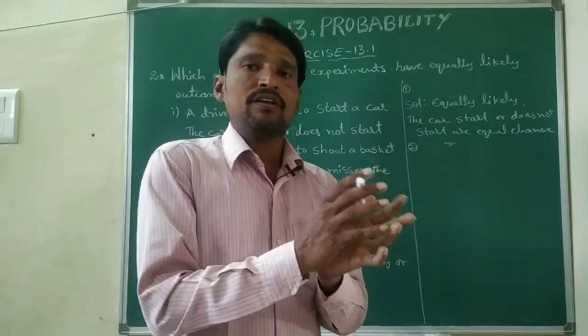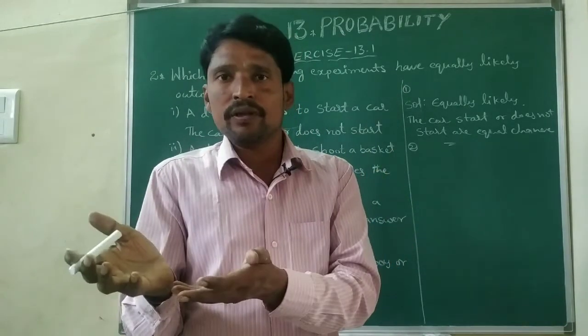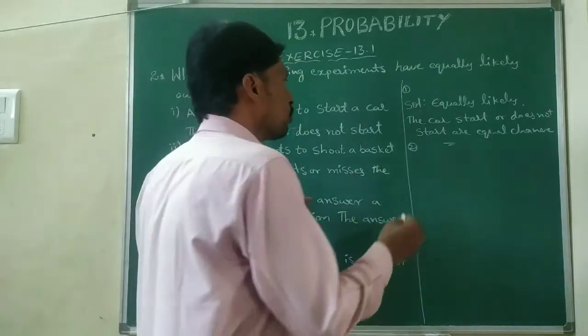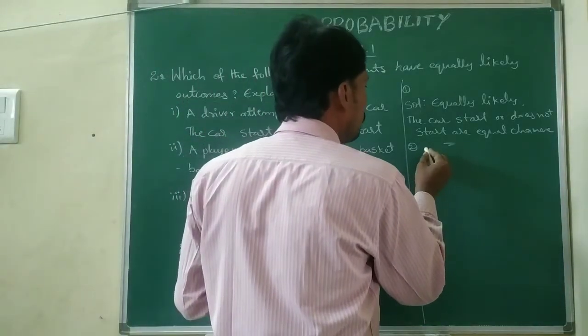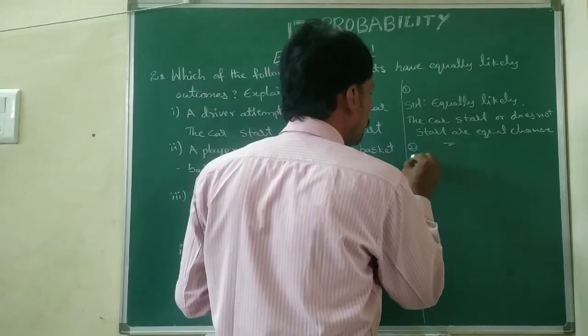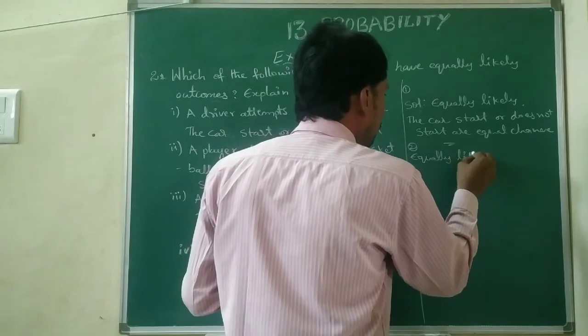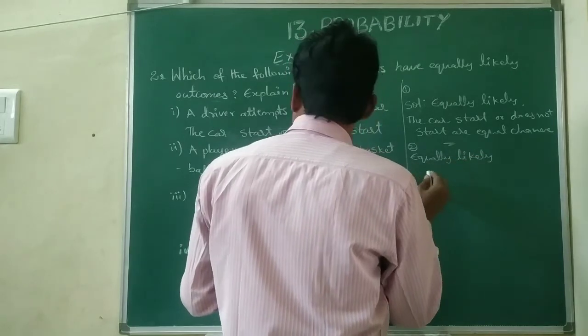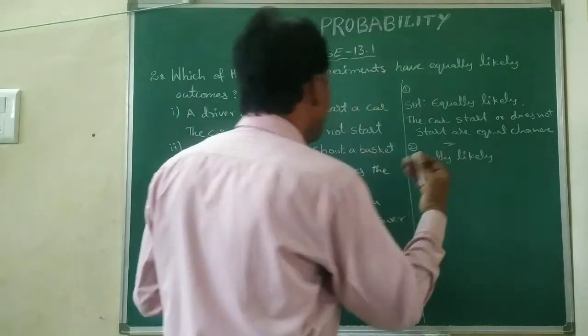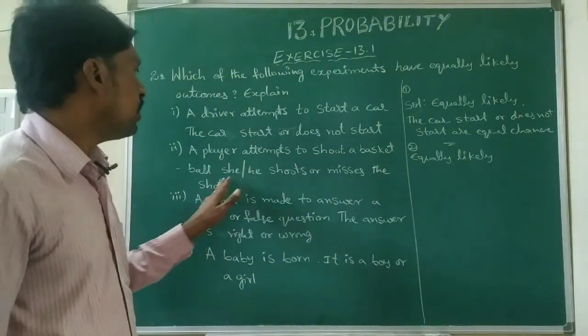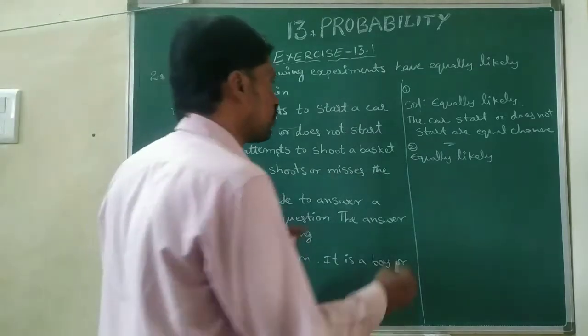So it will be a miss or a shot. Both have equal chance or not? So as solution you can write it equally likely. Second one, equally likely. So why is it equally likely? The shot or misses the shot are equal chance.